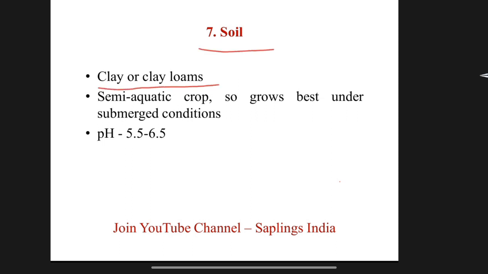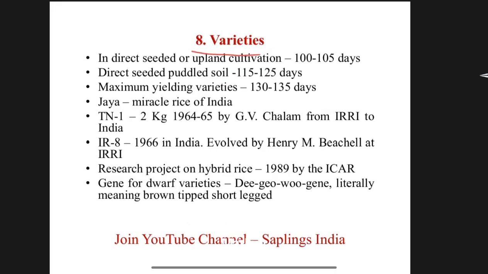Soil requirement for rice crop. Clay loam soils are the best for rice cultivation. Rice is a semi-aquatic crop, so it grows best under submerged condition. The optimum pH for rice cultivation is 5.5 to 6.5. We talk about varieties of rice.